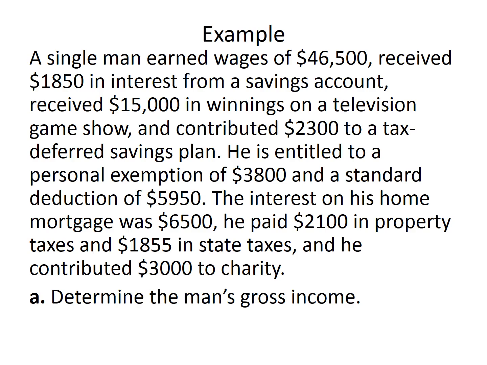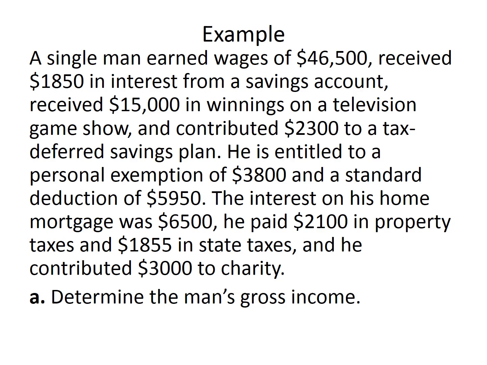Example: a single man earned wages of $46,500, received $18.50 in interest from a savings account, received $15,000 in winnings on a TV game show, and contributed $2,300 to a tax-deferred savings plan. He is entitled to a personal exemption of $3,800, which is a fixed amount determined by the IRS, and a standard deduction of $5,950.